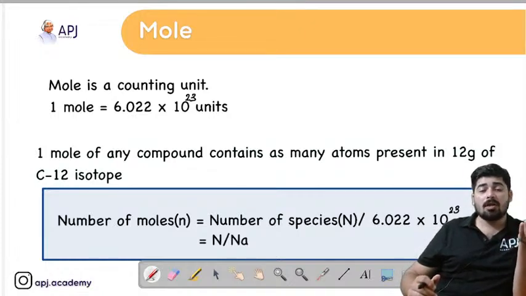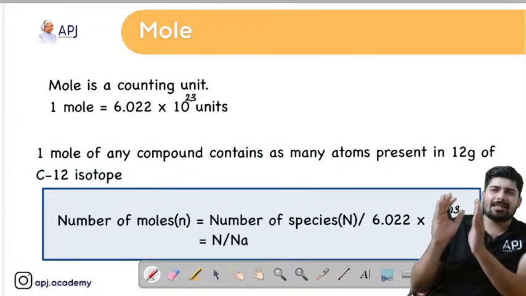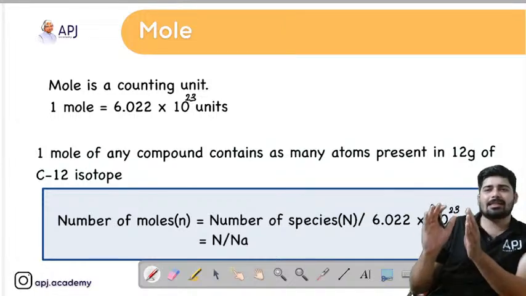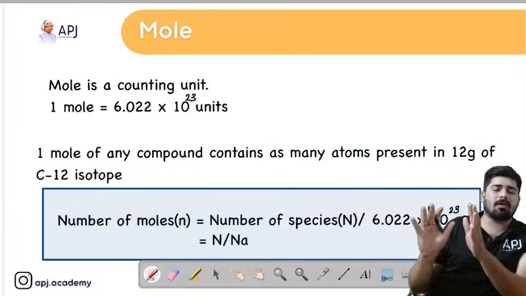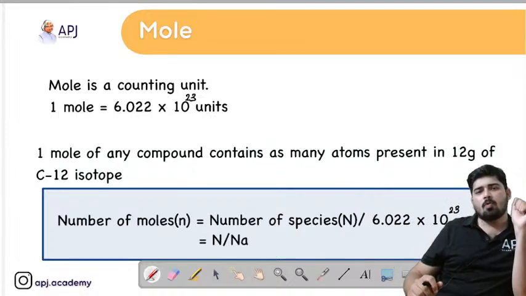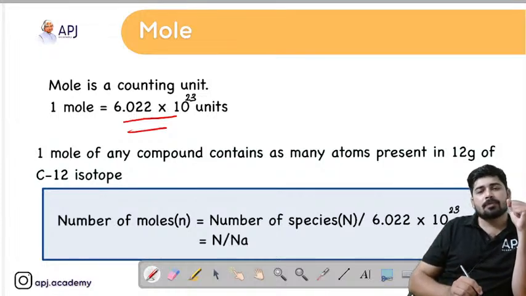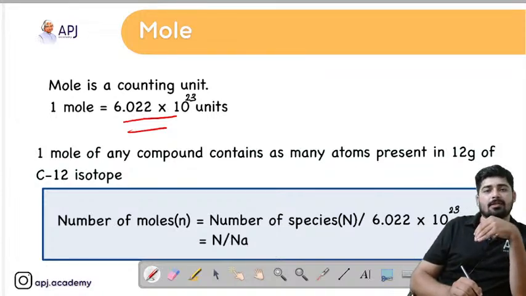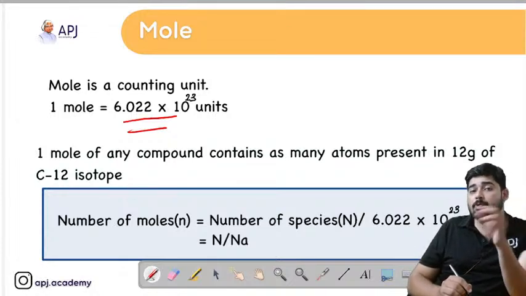So what is a mole? Mole is just a counting unit or counting number. It indicates a certain quantity of units. It is a number, that's all. What is that number? 1 mole means 6.022 into 10 raised to 23. That means if this session is watched by 6.022 into 10 raised to 23 students, then I can say my lesson has been watched by 1 mole of students.